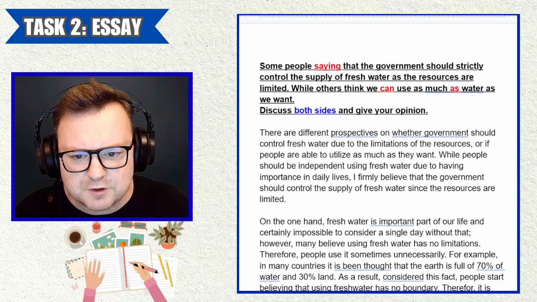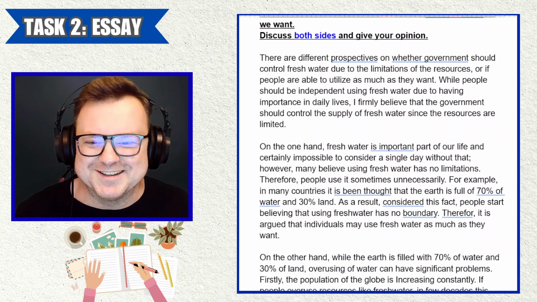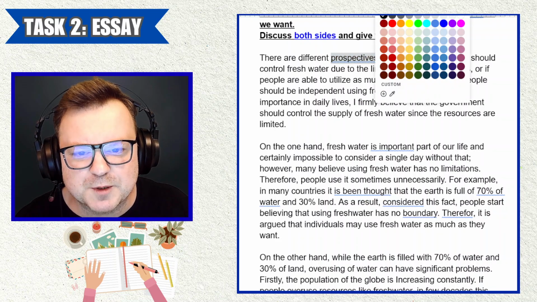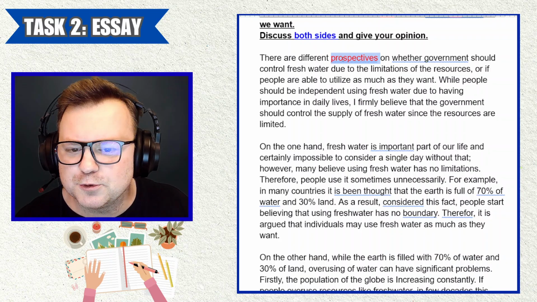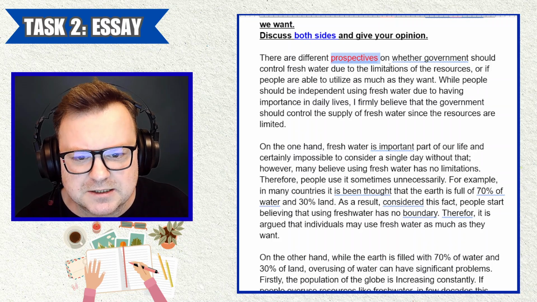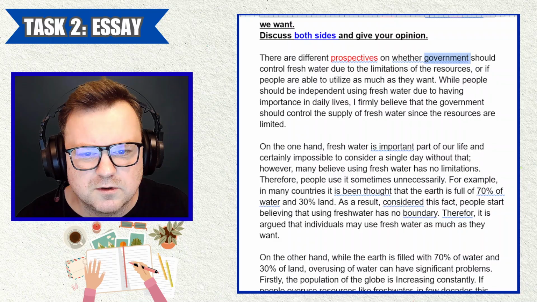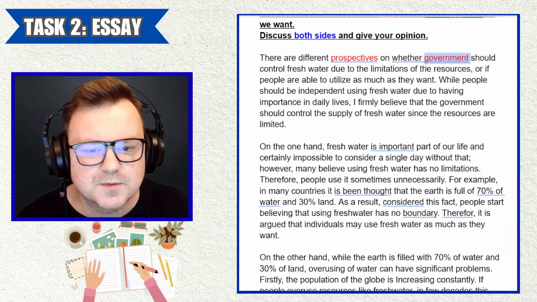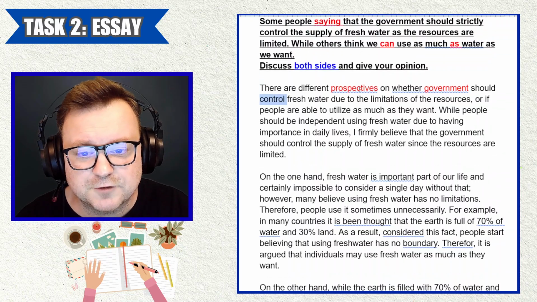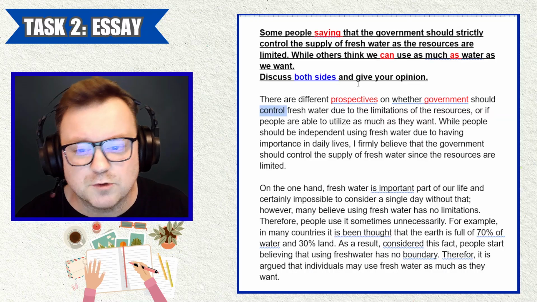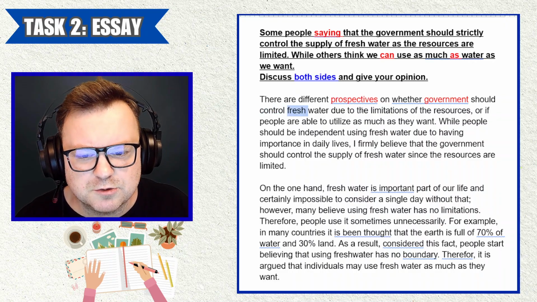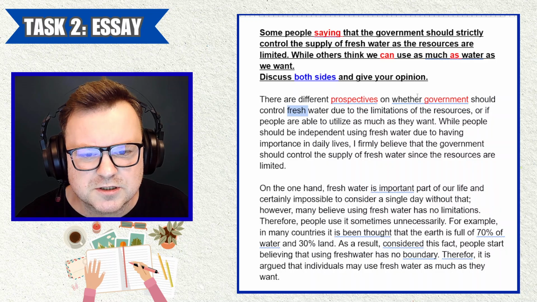So let's have a look at the words that the candidate has used. There are different perspectives, not prospectives, but perspectives. There are different perspectives on whether the government should control freshwater. I like this use of control instead of regulate. Oh, no, they have control in the question. So, okay. Control freshwater due to the limitations of the resources.